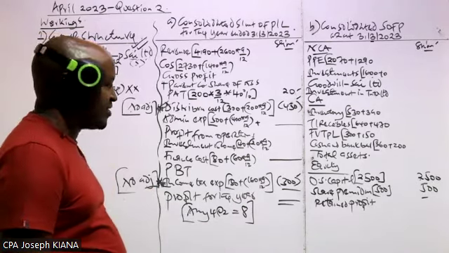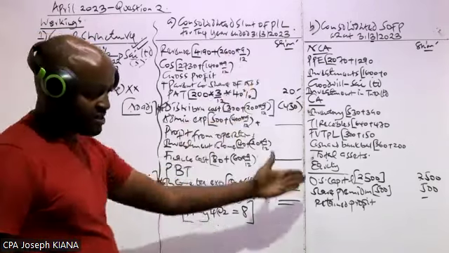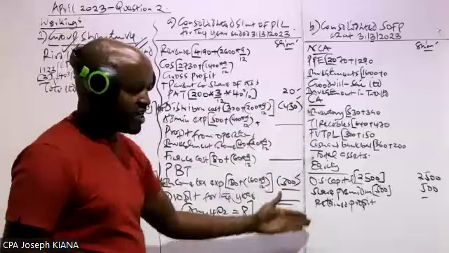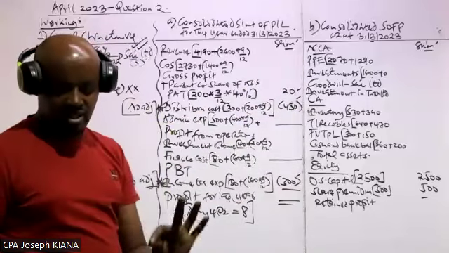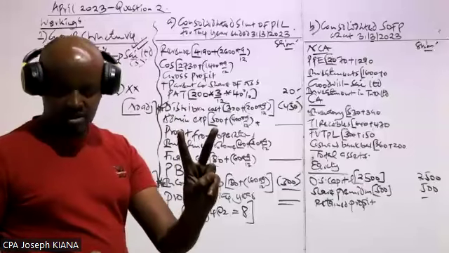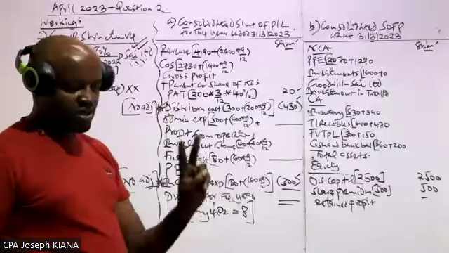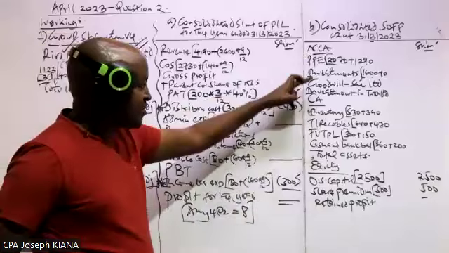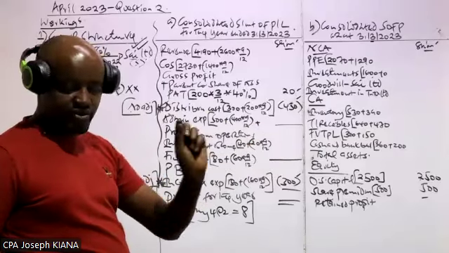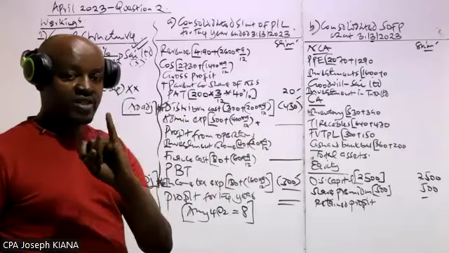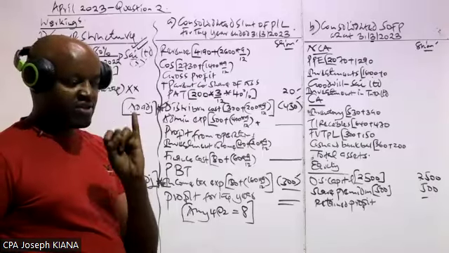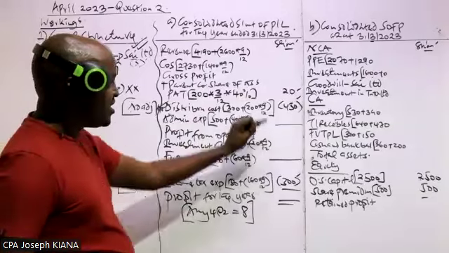And what we have said is that whenever you come across such a question, you don't have to get everything correct to get all the allocated marks. Any correct entry you have here, you get 2 marks. Meaning that in that question, you just need to get 6 items here correct. You don't have to get everything correct to get 12 marks. You just need 6 correct figures. You get 2 marks for each, and you get 12 marks.